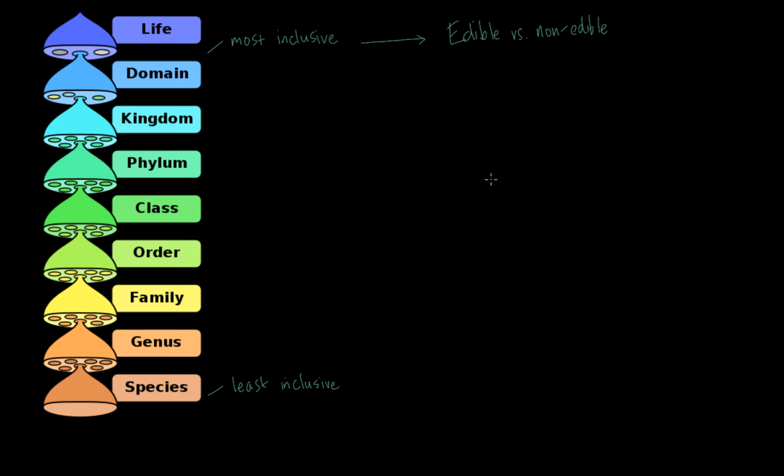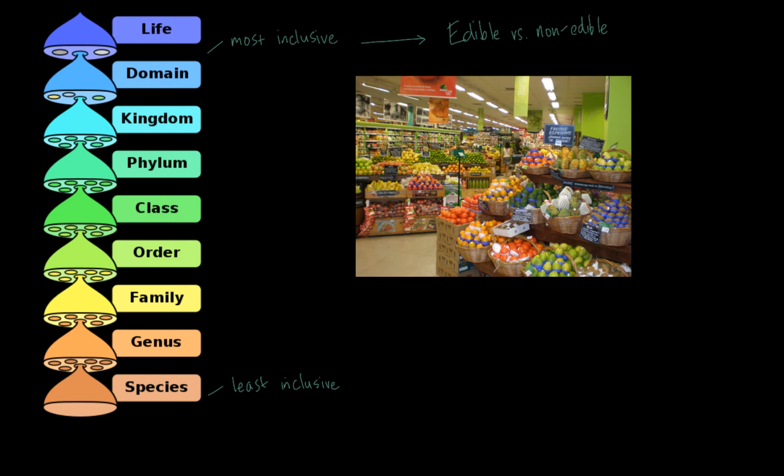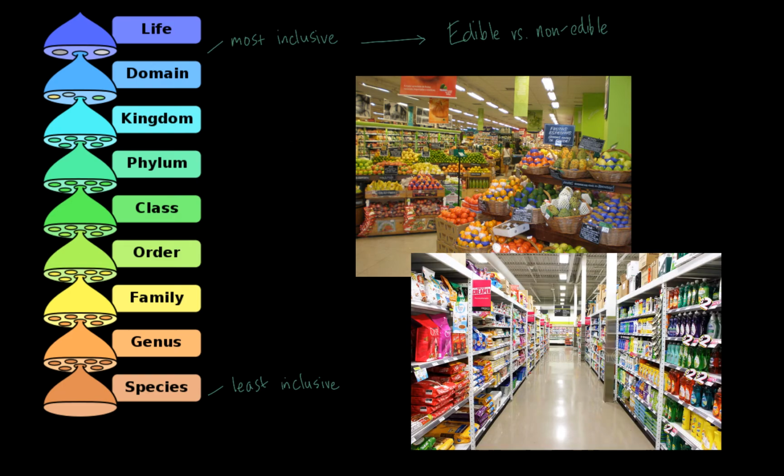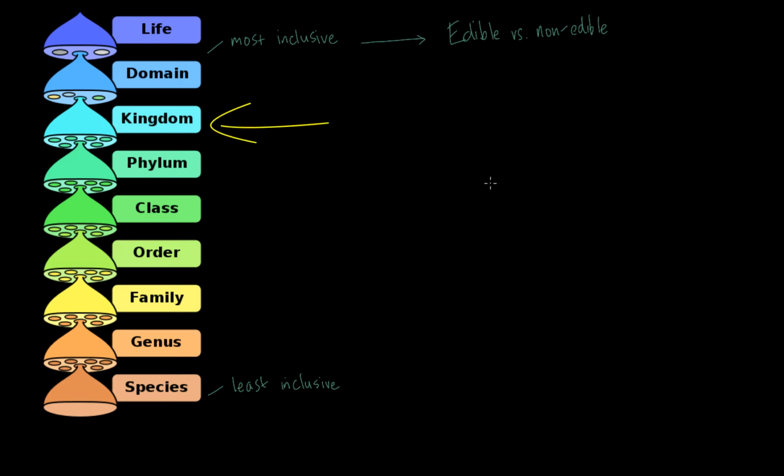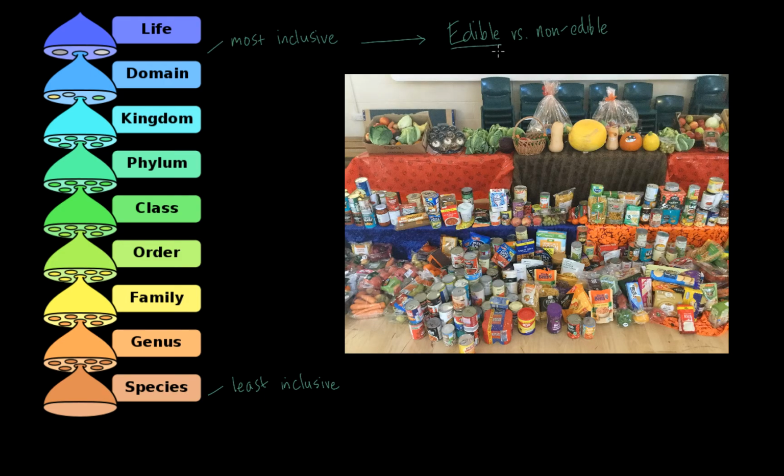If I go into the grocery store and pick 100 random things for sale in there, a lot of them are going to fit into an edible category and a lot of them are also going to fit into a non-edible category, and they're either one or the other. All right, on to kingdom. So now let's think about what is the next level that we can categorize things under. We're going to pick one of the domains and then try and separate items in that domain into further broad categories. Let's take edible and think about what are two big categories that we could fit all